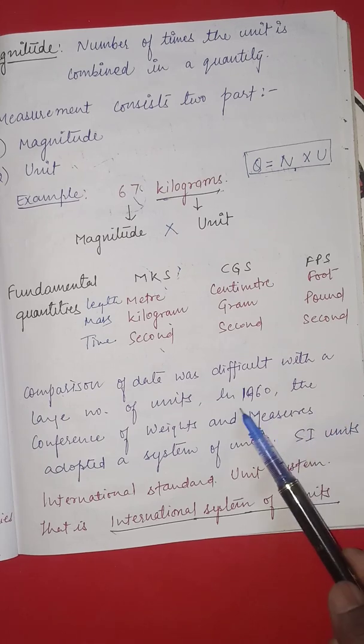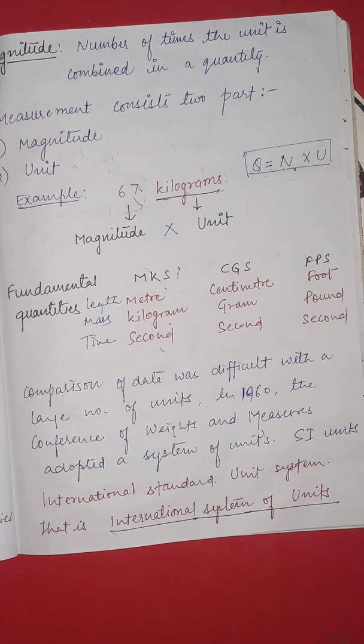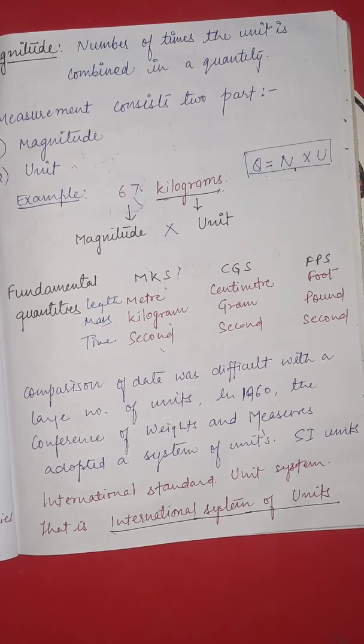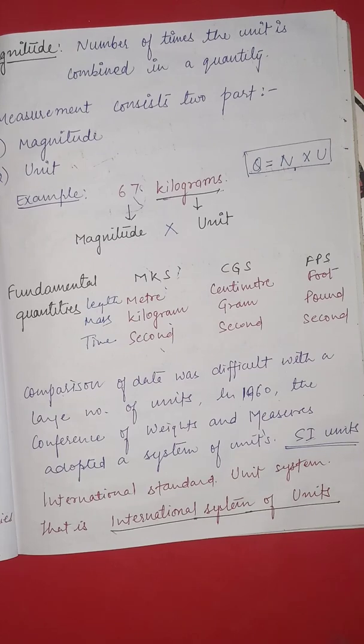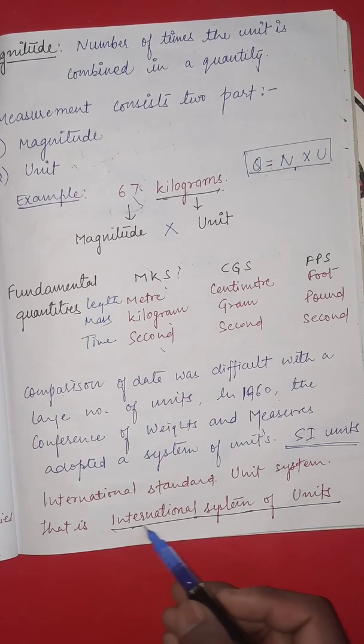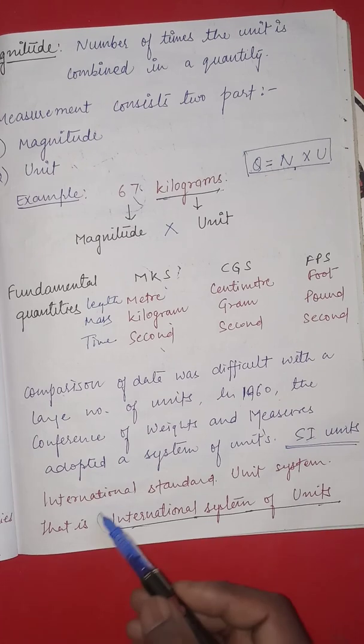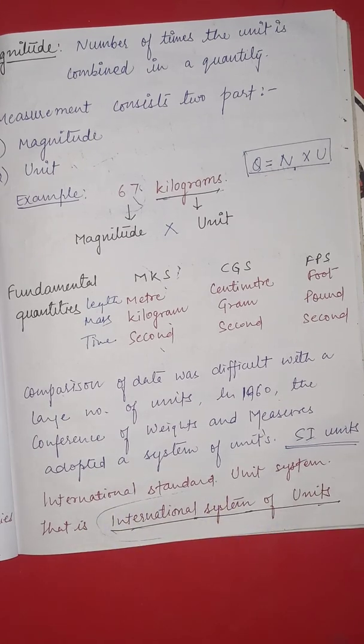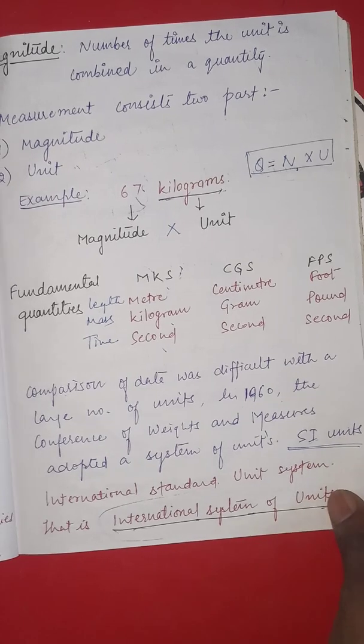Okay, so in 1960 the conference held, the Conference of Weights and Measurement, adopted a system of units which was adopted universally, that is the SI unit. The SI unit is known as the International System of Units. This international system of units is adopted by each and every country in the world to measure the different physical quantities. Okay, then this is the SI unit.